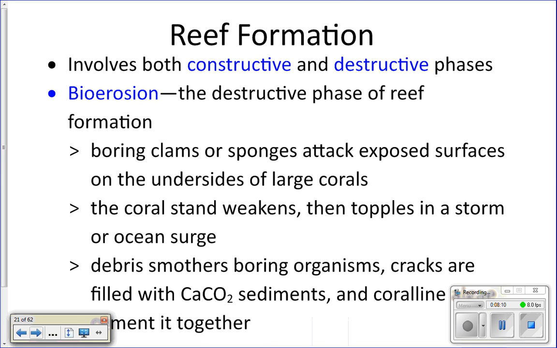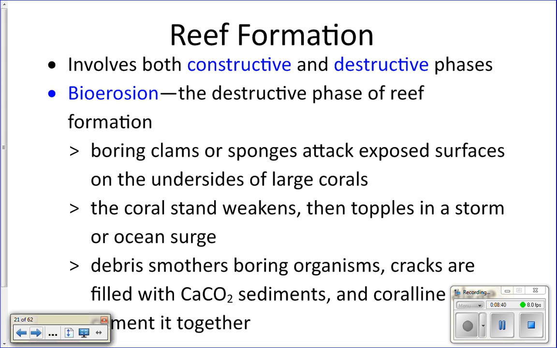So how do these tiny animals that only live on the very surface form this big gigantic reef? Well, there's two phases to reef formation. You have a constructive phase and a destructive phase. A constructive phase is where the little coral larva settles down and then starts growing into a new coral colony. The destructive phase is called bioerosion.